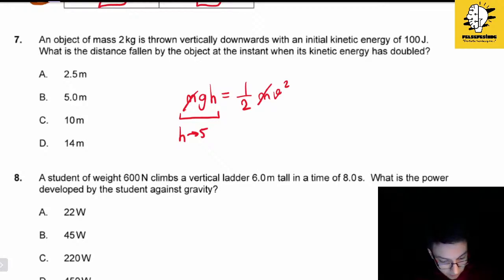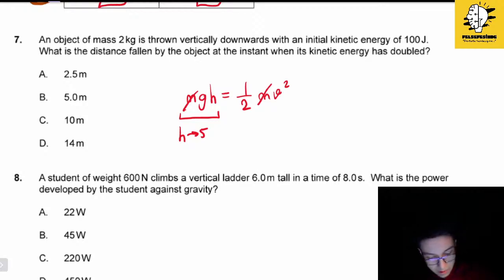Yes. One second please. Actually, the answer has to be B as well, because its kinetic energy will be doubled, right? Oh, initial kinetic energy is 100.